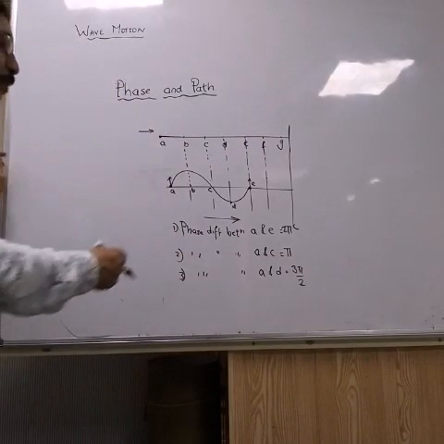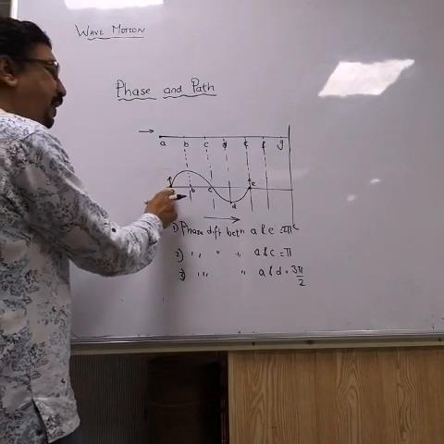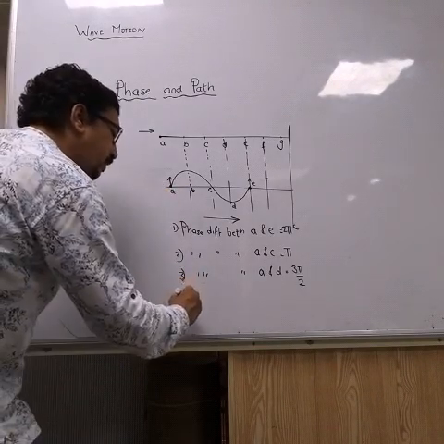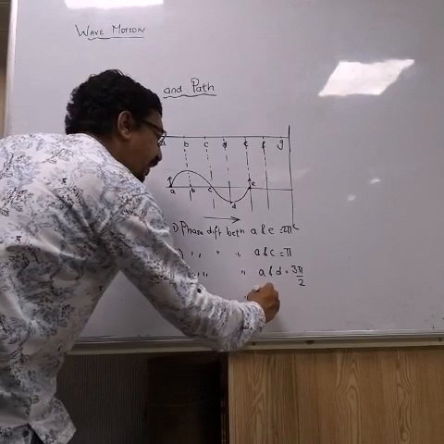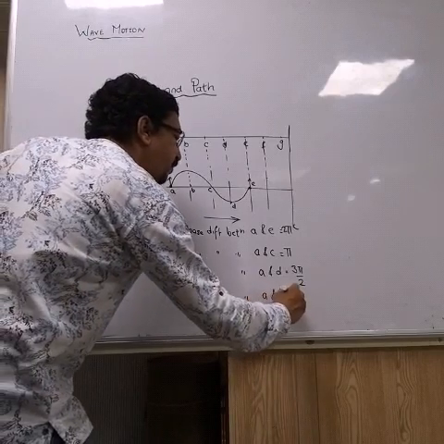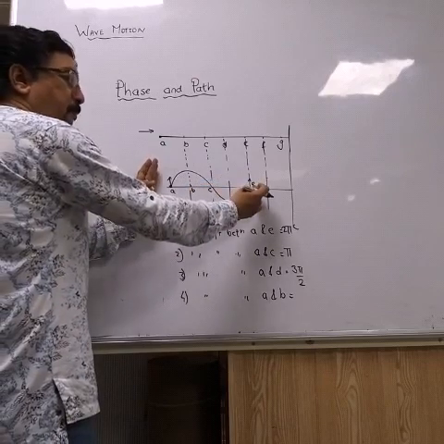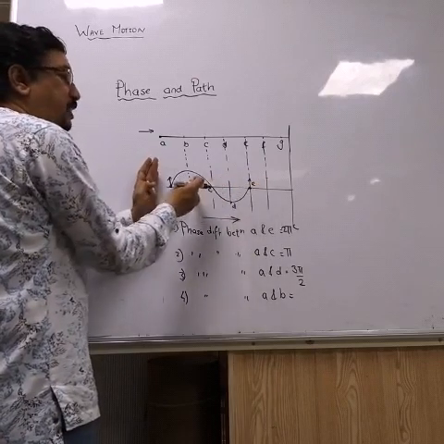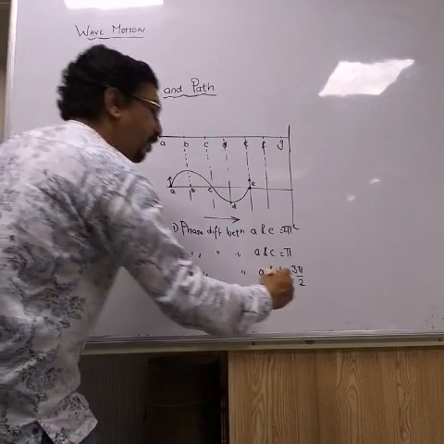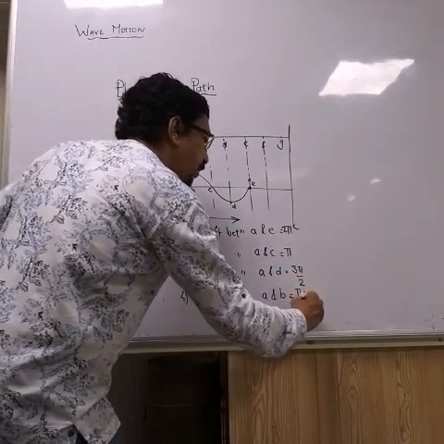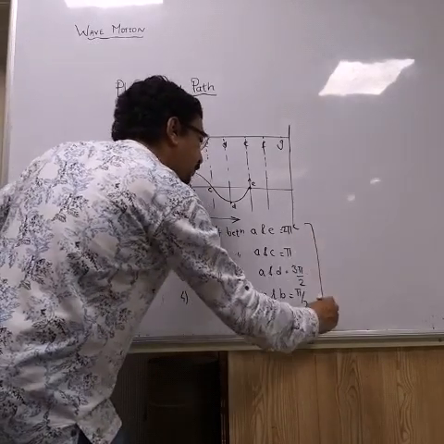And lastly, suppose I want to find phase difference between A and B. Phase difference between A and B will be how much? This is 2 pi, this is pi, this is pi by 2. So A and B will have a phase difference of how much? Pi by 2. Getting it?